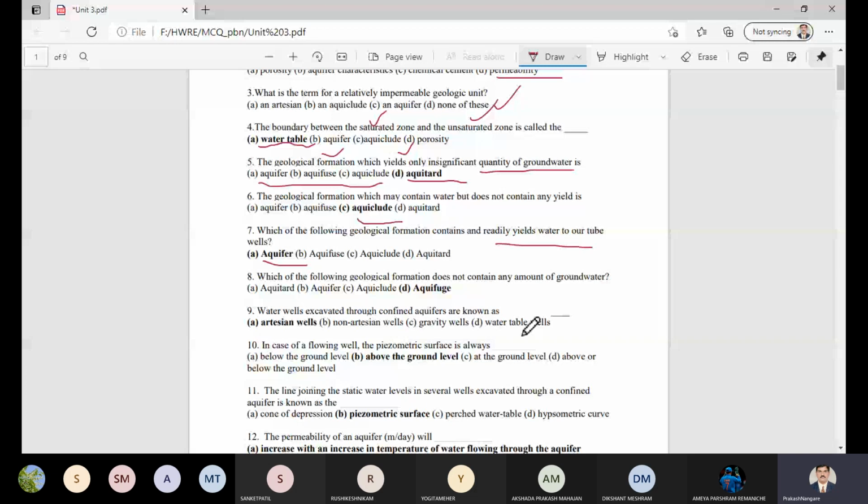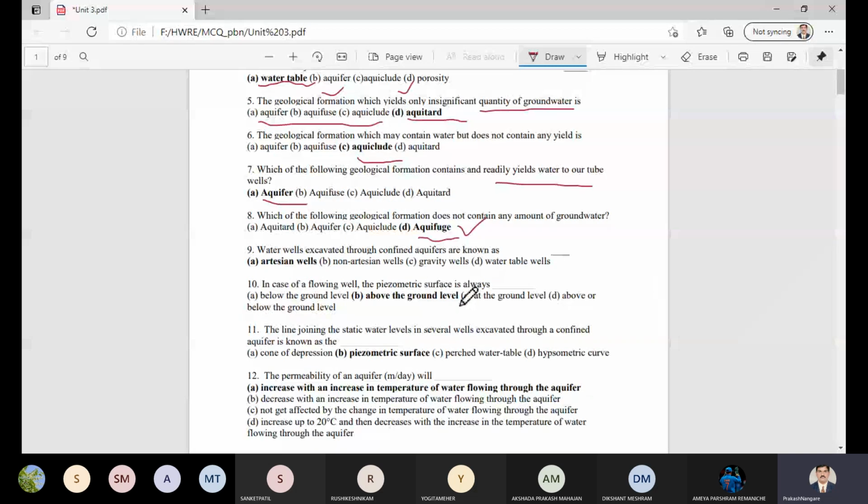Then, water wells excavated through a confined aquifer. I am telling you, the confined aquifer. These wells are the artesian wells, please remember. In the case of a flowing well, the groundwater level is enhanced and water flows out onto the ground surface. It is flooded onto the ground surface. Such a well is called a flowing well. The piezometric surface always lies above the ground level.